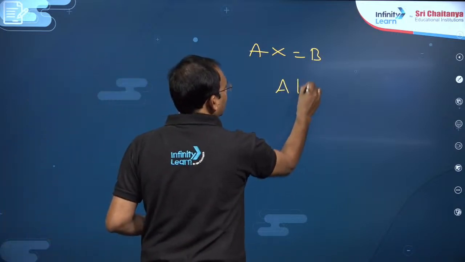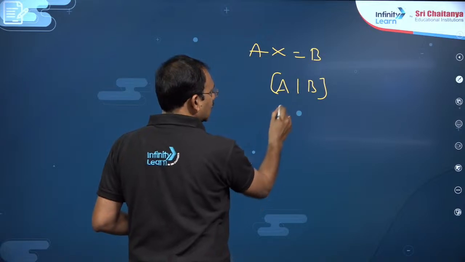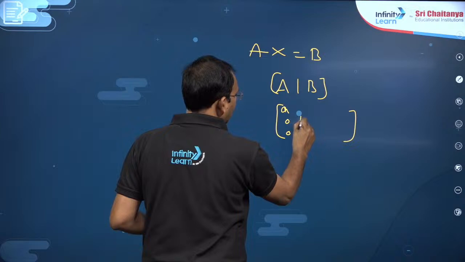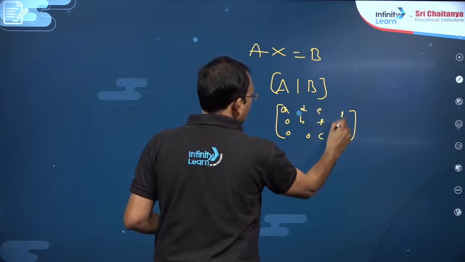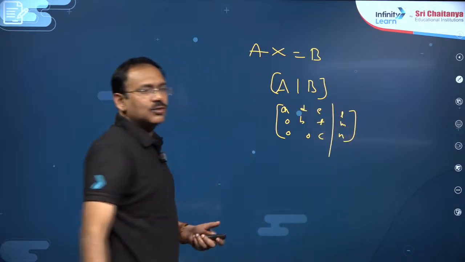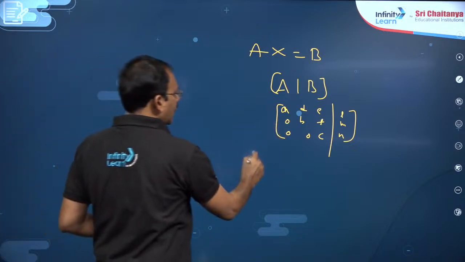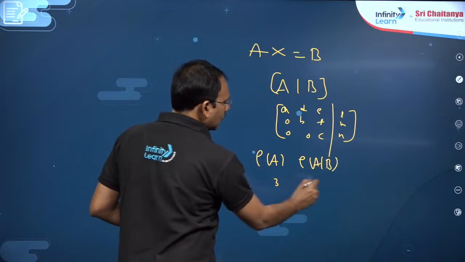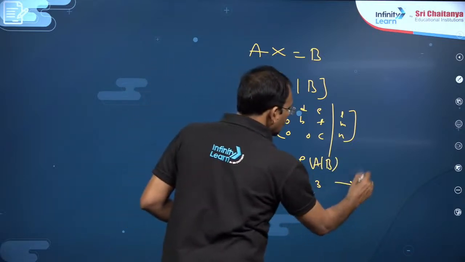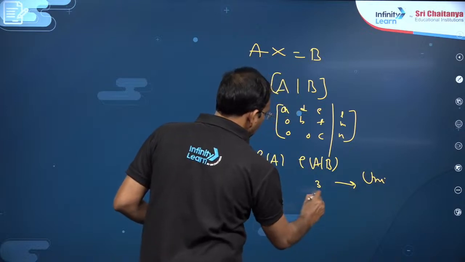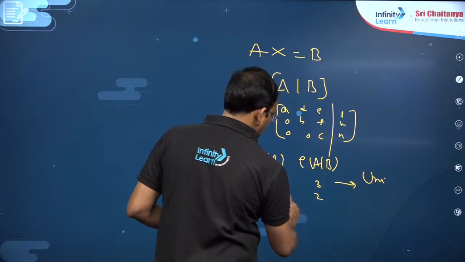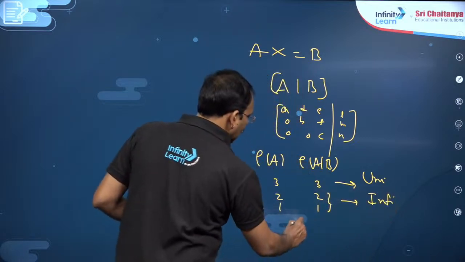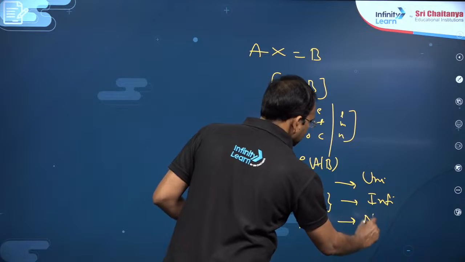Consider the augmented matrix A by B, dear students. You just convert it to echelon form, like here 0, 0, 0, like A, B, C, D, E, F, L, M, N. The number of non-zero rows you observe, and accordingly observe the rank of A and rank of the complete matrix A by B. If both are equal to 3, the number of variables, unique solution. If both are equal but less than 3, infinitely many solutions. If both are not equal, you will have no solution.